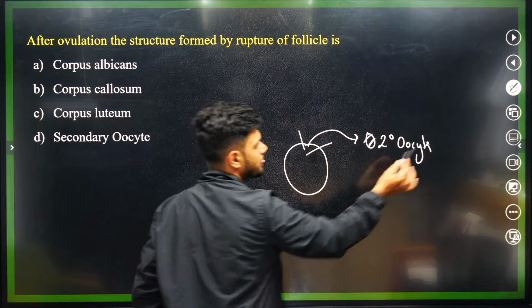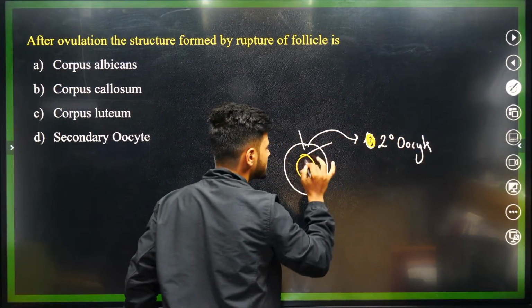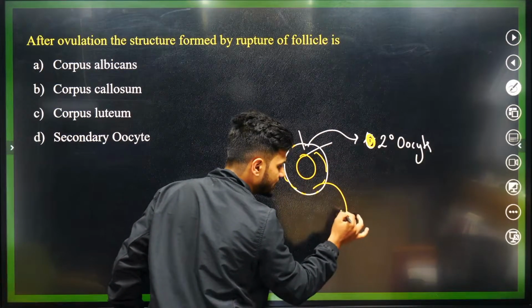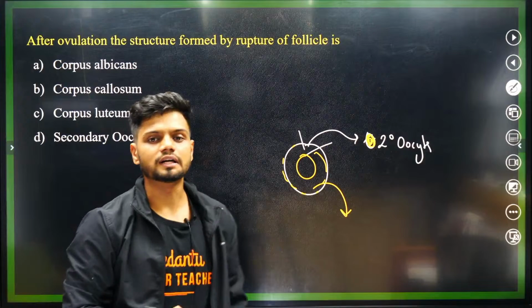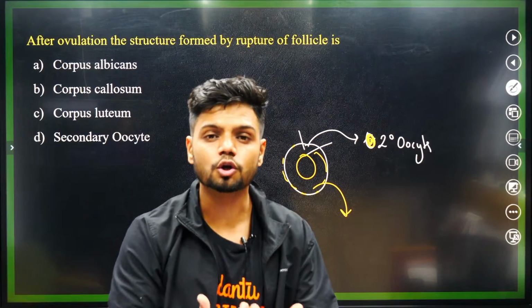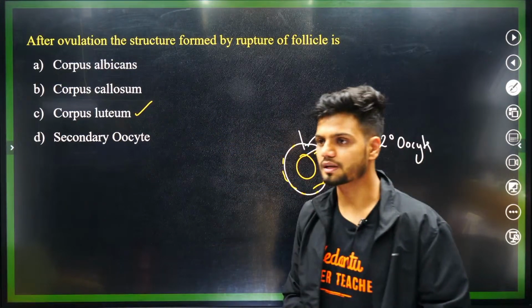Once the secondary oocyte is released, the remaining part gets converted to corpus luteum. So corpus luteum.